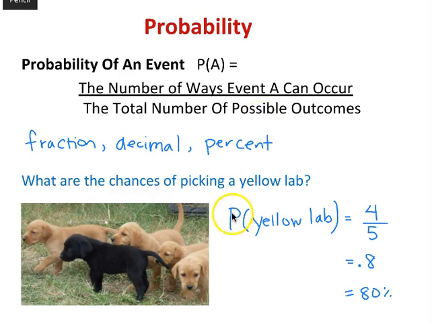You're going to see a lot this week and throughout this unit that capital P with parentheses, and whatever is in those parentheses means the probability of whatever it is you're trying to find. So making sure that we're okay with the notation of probability as well.